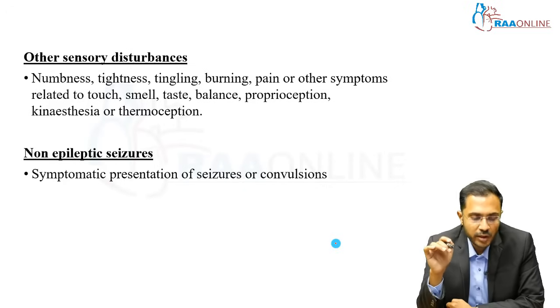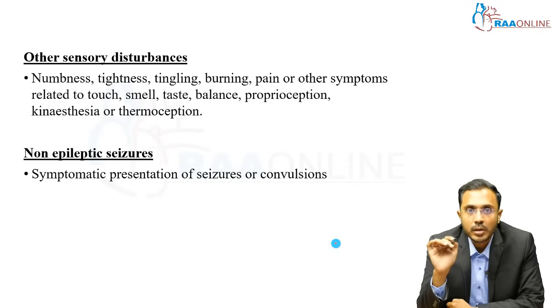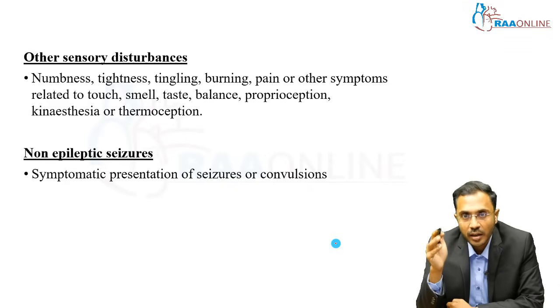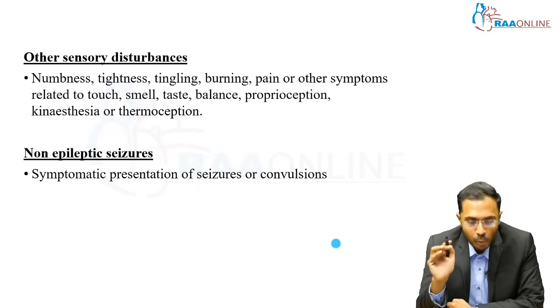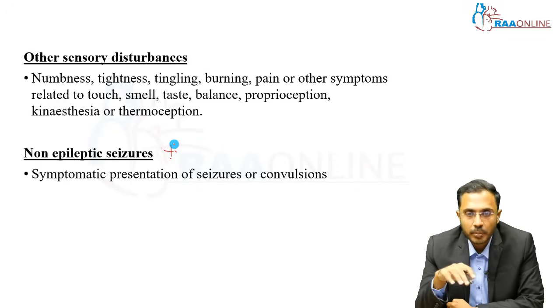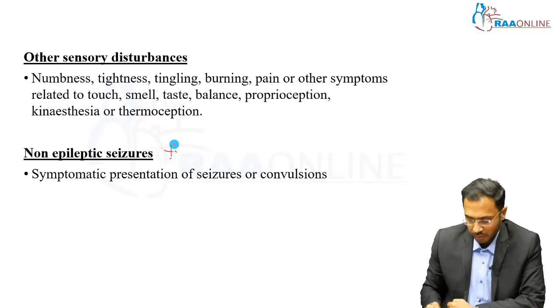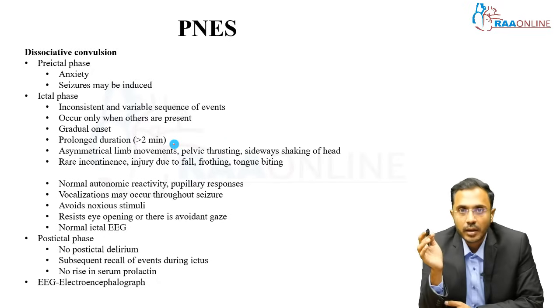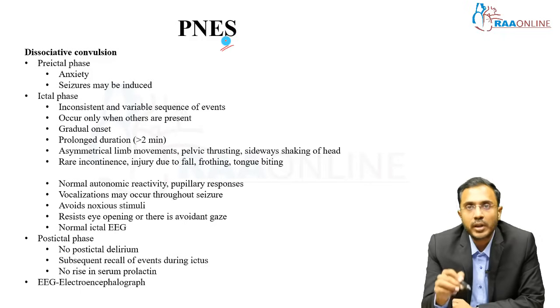Other sensory disturbances include non-specific numbness, tightness, tingling, burning pain and other symptoms related to touch, smell, taste, balance, joint position, that is proprioception, kinesthesia, or thermoception, like variation in perception of temperature. All these things can occur as dissociative disorder after extreme emotional stress. More importantly, we commonly see dissociative non-epileptiform seizures. It is a presentation of seizures, but it is not a true convulsion. The differentiating points: I have given emphasis to PNES because it is very common in children and adolescents.